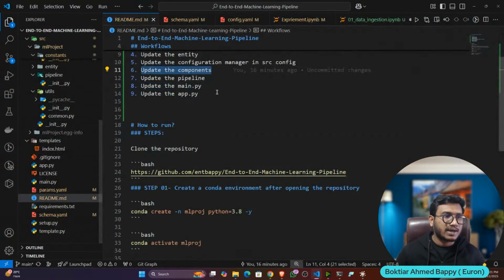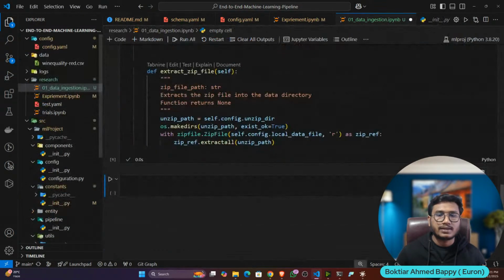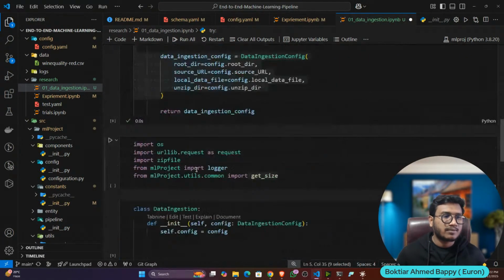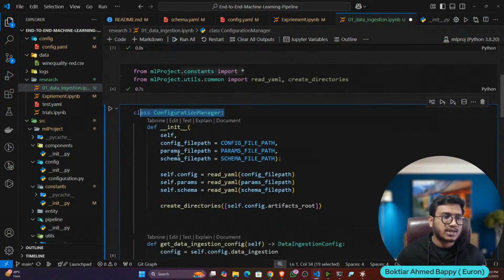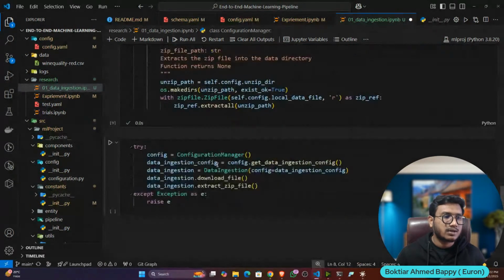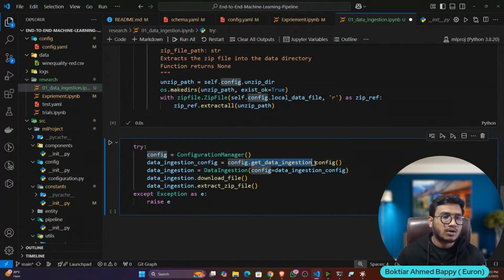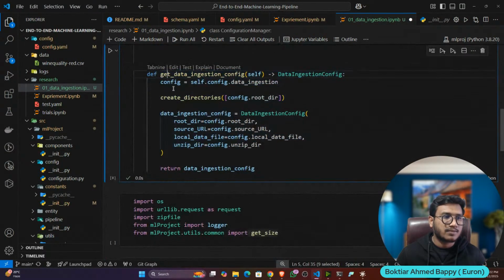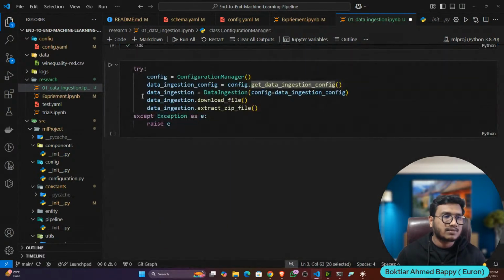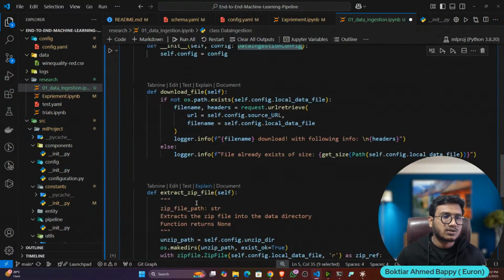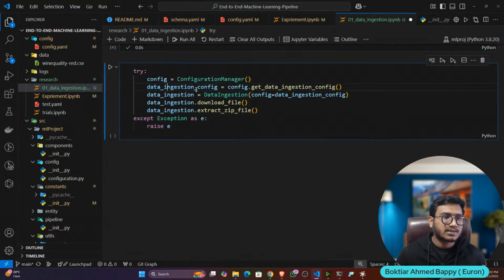For this, I'm going to create a pipeline. Pipeline means it's a step of execution. Now you can see this is the step of execution. First of all, I'm defining my configuration manager, because I need this configuration to pass inside my component. So I'm getting the data ingestion config, this function. After that, I'm initializing my component, which is nothing but the DataIngestion class, and this class will take the data ingestion config. So the config I got, I'm passing inside that.